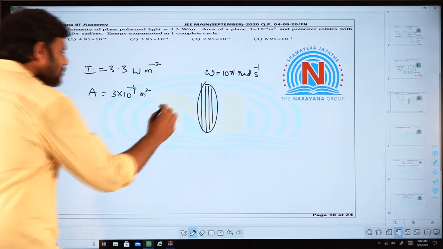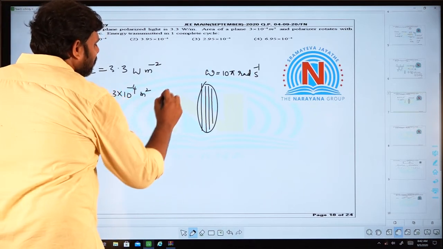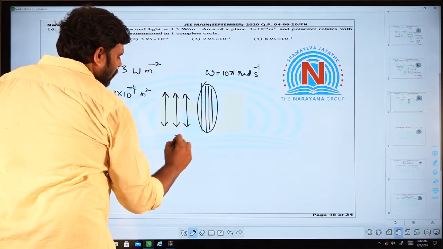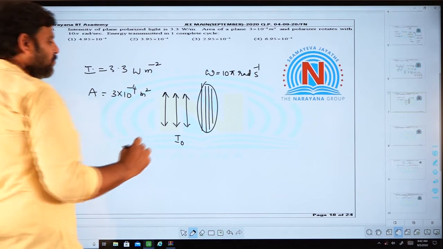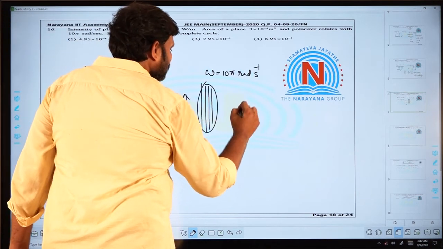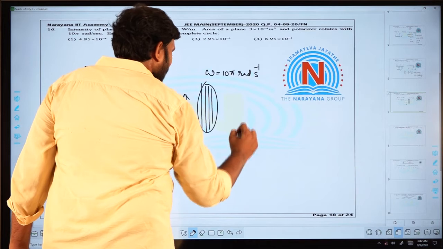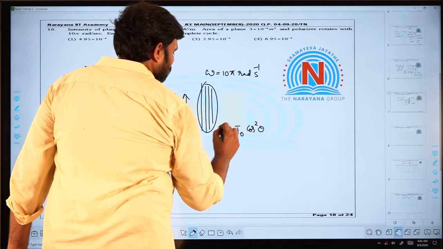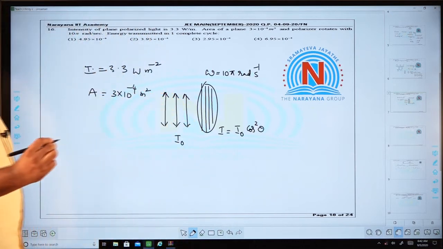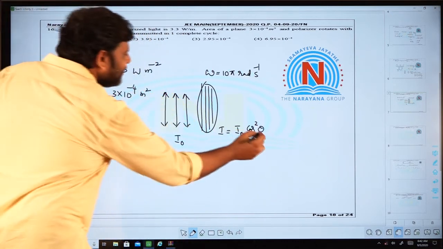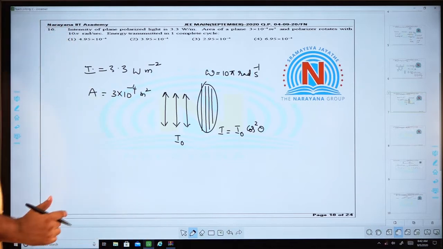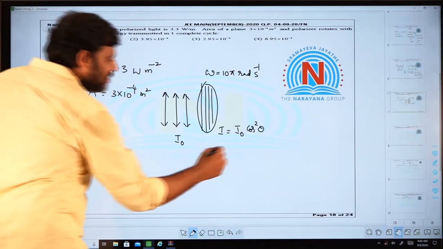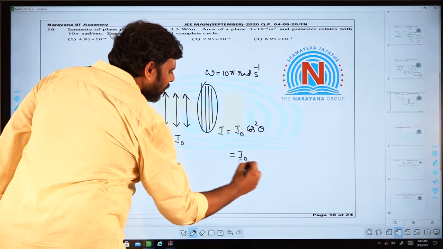You know that if the intensity of the incident polarized light is I naught, the emerging light will have an intensity of I naught cos square theta. I is equal to I naught cos square theta, and theta changes from 0 to 2 pi. So, when you find the average value of cos square theta, you can easily say that it is simply I naught by 2.